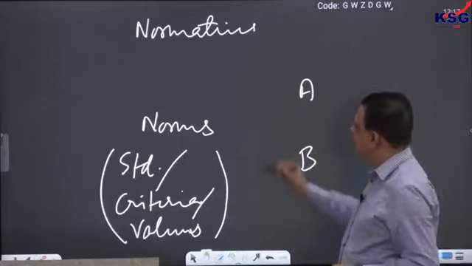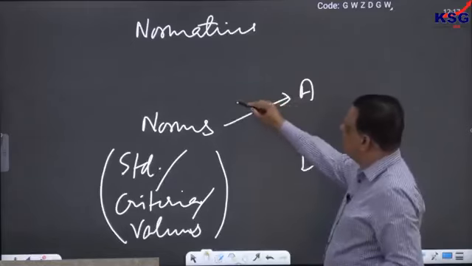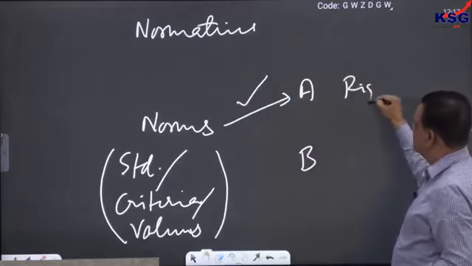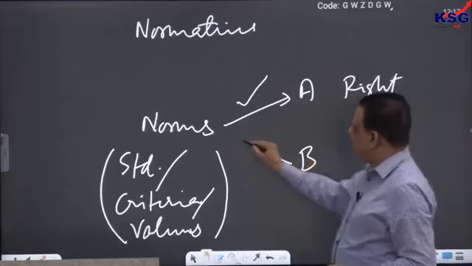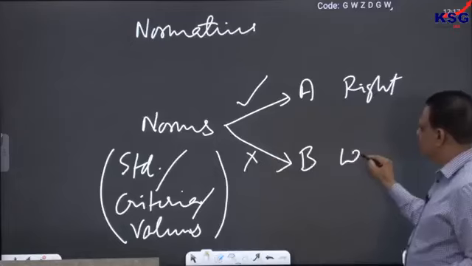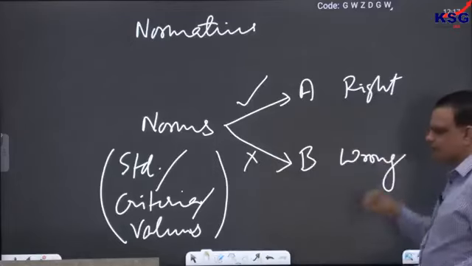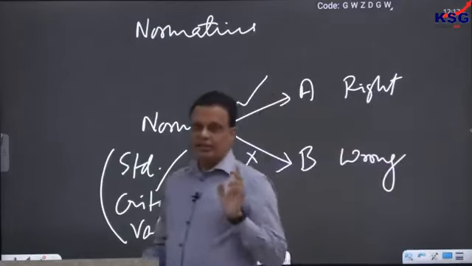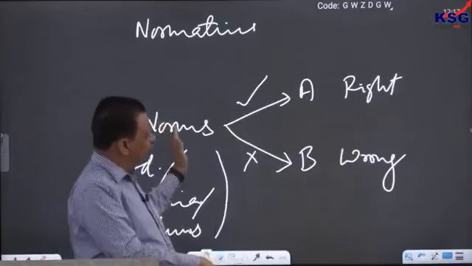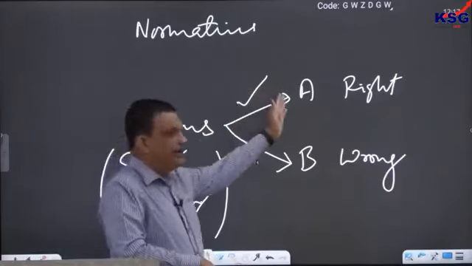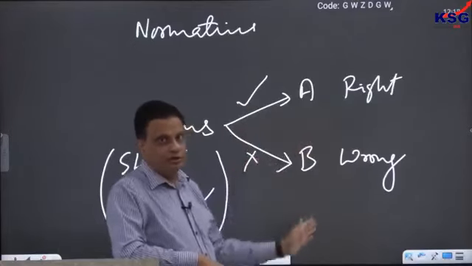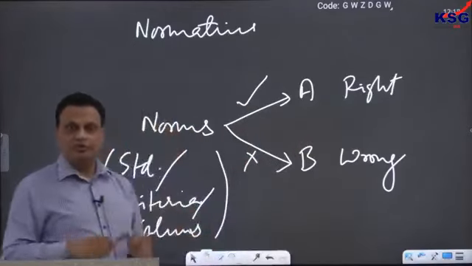If a norm is consistent with your choice, then we consider that the right action. And if the norm is inconsistent with your choice, then we consider that wrong. So in ethics, we try to identify certain norms which can clarify our choice and tell us what is right and what is wrong. Norms of right behavior, norms of wrong behavior. That is what we try to do in ethics.